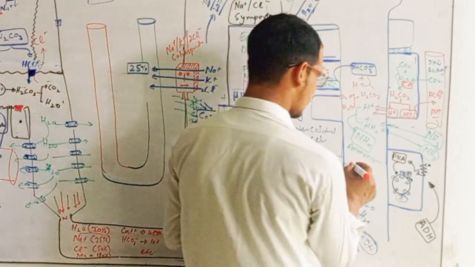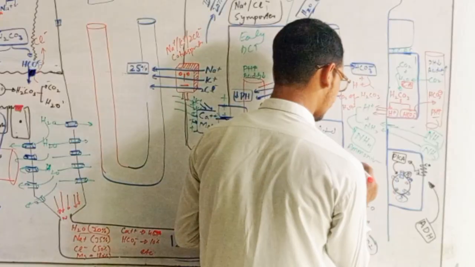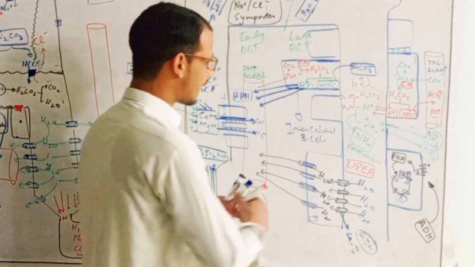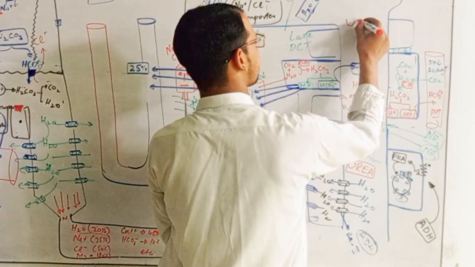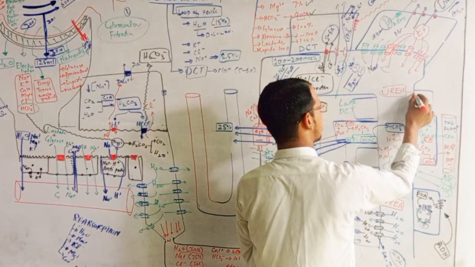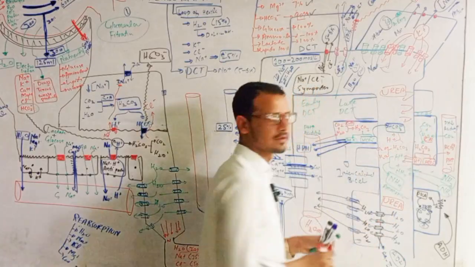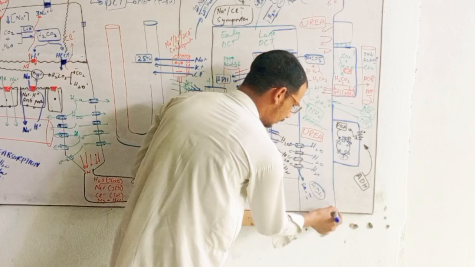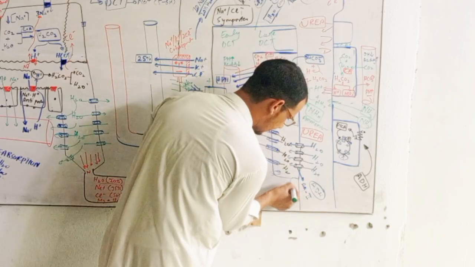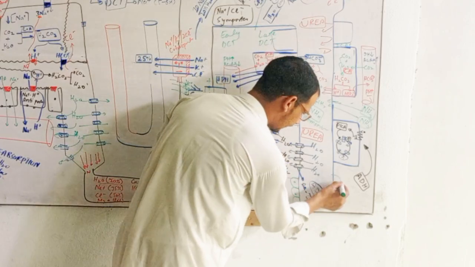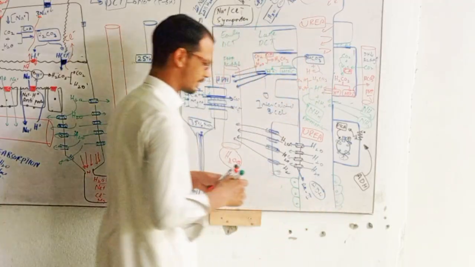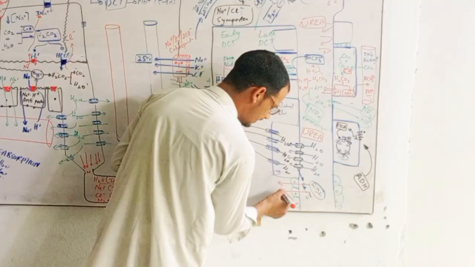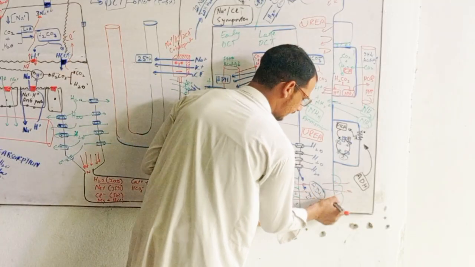Now, urea is also present in this urine, right? But all these areas are impermeable to urea, and the last part of the distal convoluted tubules, for example, these green cells, are very permeable to urea, and when urea comes in contact with these cells, it leaves the collecting duct.